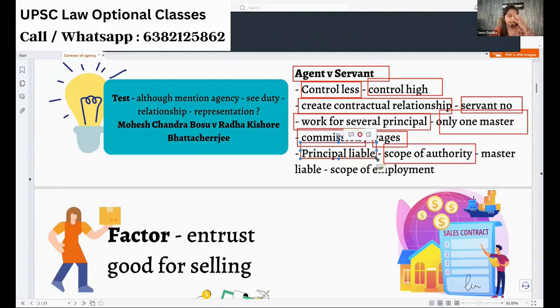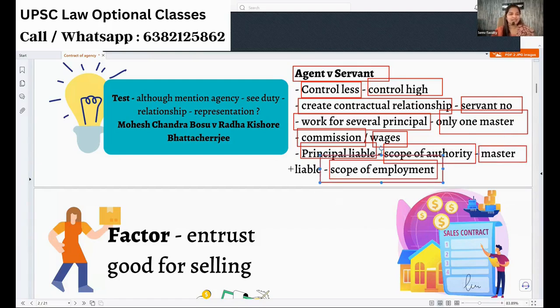And scope of authority is what all I authorized. In between, he has done something, but not a criminal act. Maybe some civil wrong, or he acts in good faith and ends up spoiling other people's property. I have to pay the compensation, provided it is within the scope of authority. And when we talk about a servant, there is no scope of authority. We call it scope of employment. The master will be liable when the servant does any fault within the scope of employment.